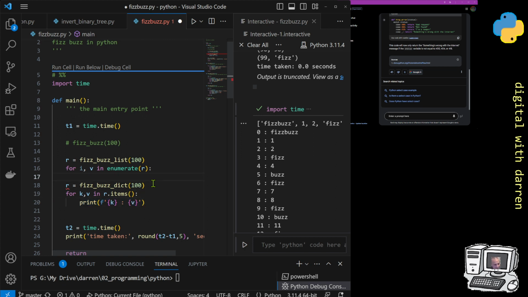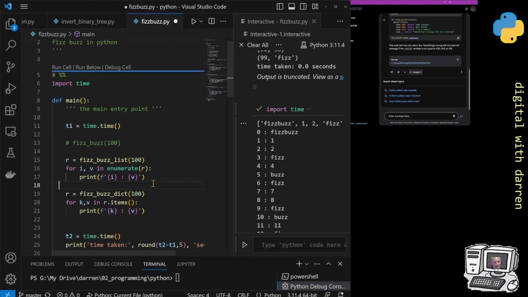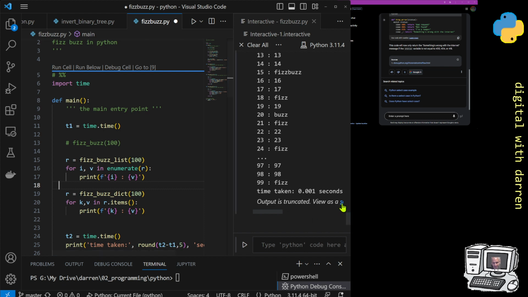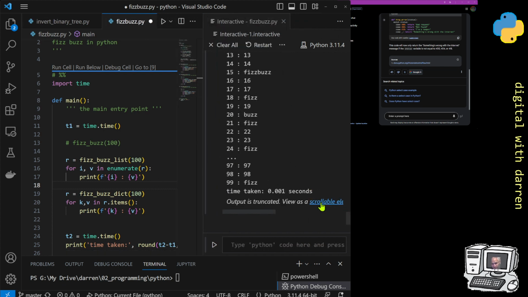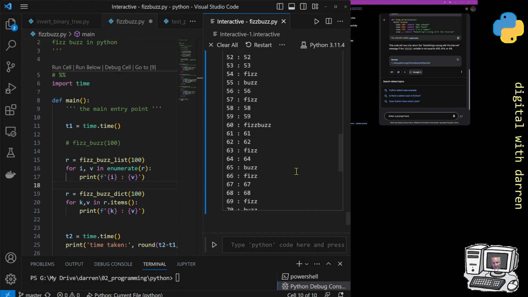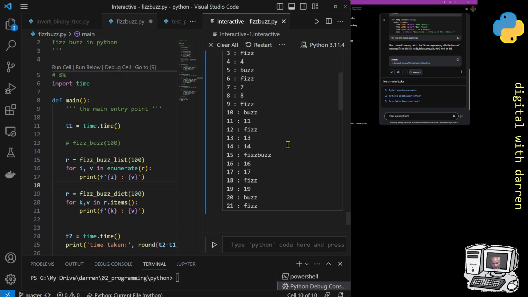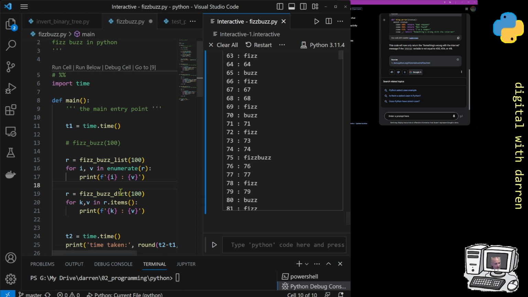Copy that and paste it over there. But we're just using an index instead of a key value pair. We're using the index of the list and the value. So now we've done both. If I run it, because there's so many items, I'll do scrollable element, and that's our dictionary version, and this is our list version. They look the same.